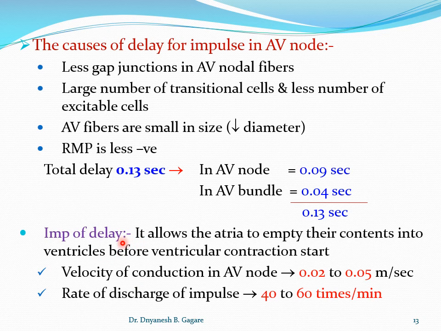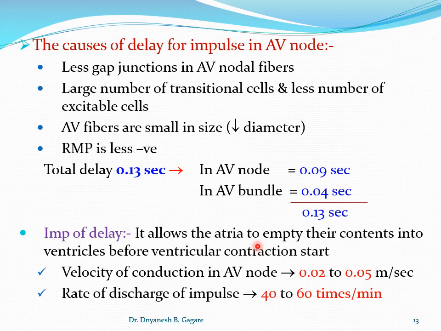Now coming to the next point, students: what is the importance of this delay for the cardiac impulse in this area, the AV node and bundle of His? Initially I told you the special importance of the special conductive system is that it allows the atria to contract ahead of the ventricle. In simple words, the atria contract first, then the ventricle contracts.